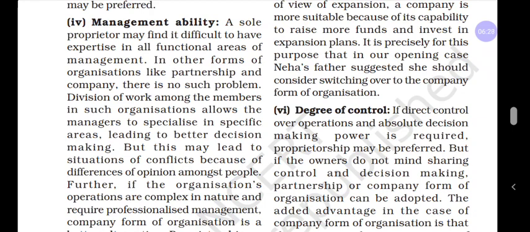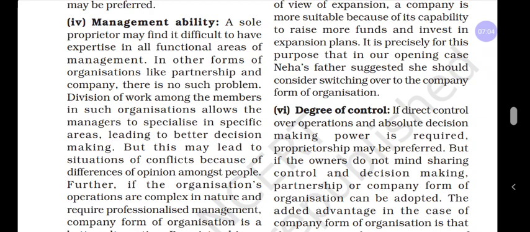That is management ability in sole proprietorship. But in partnership, you can divide the work among the partners. Also in a cooperative society, joint stock company and Hindu undivided family, the work will be divided among the members. This may reduce conflict or misunderstanding. This is called management ability.